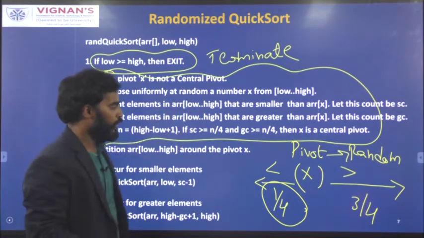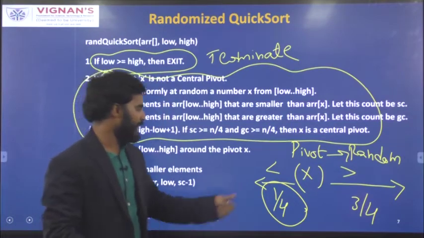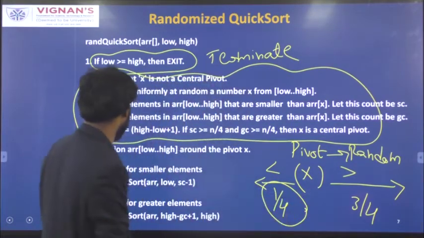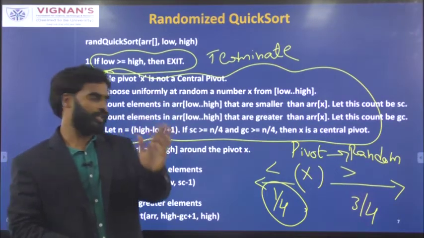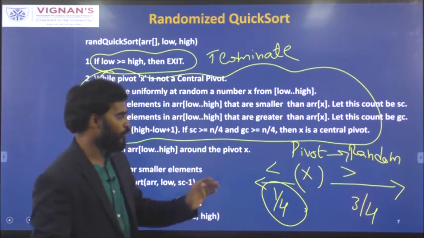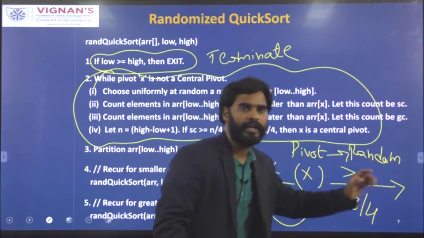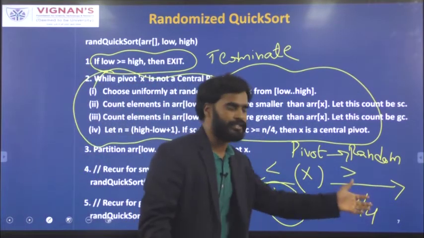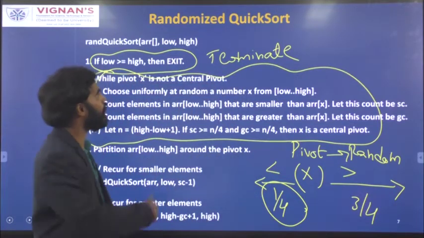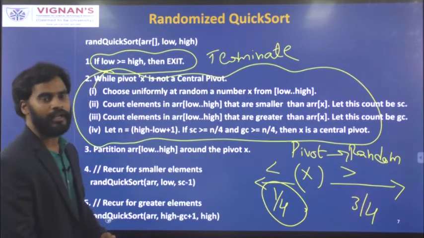So whenever you get a pivot element that satisfies this condition, then go to the next process and partition your array into two parts. One partition is to the left of x, and one partition is to the right of x, and then perform quicksort again on the left side as well as the right side. Okay, this is how the randomized quicksort algorithm works.